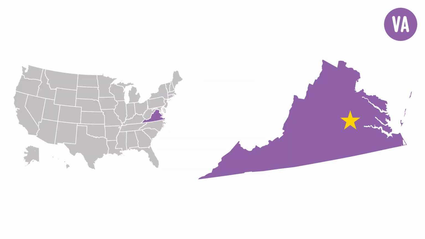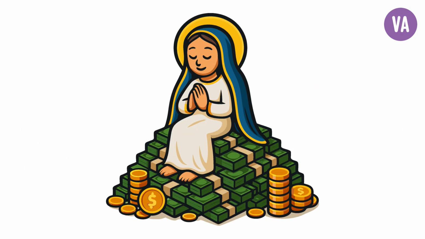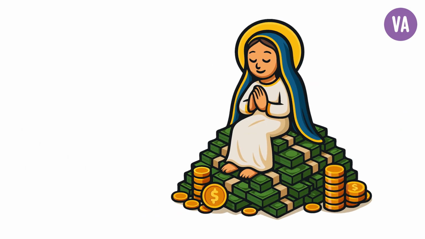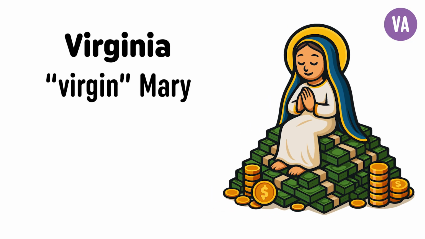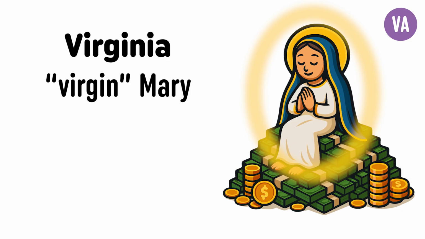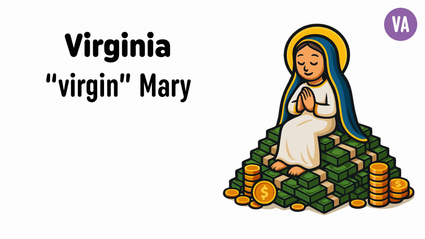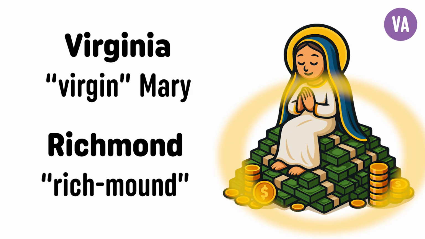The capital of Virginia is Richmond. This image represents Richmond, Virginia. First, we have to convert the state Virginia into a picture. Virginia is represented by the Virgin Mary. Next, we have to convert the capital city Richmond into a picture. Richmond can be broken down into Rich Mound, like a mound of money and gold.